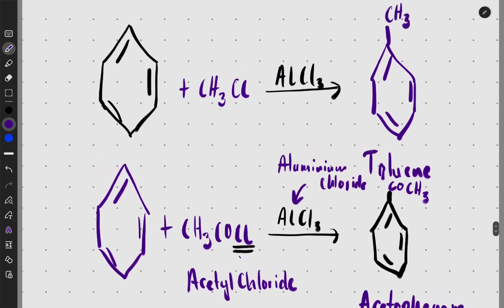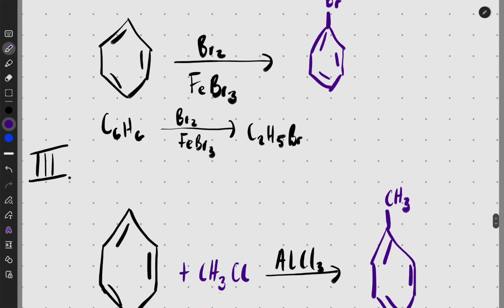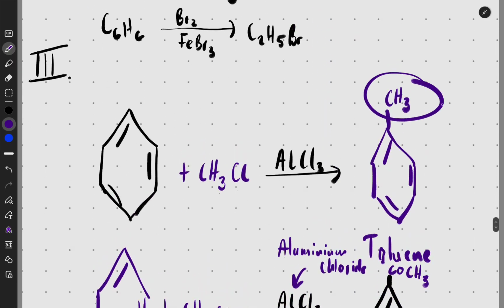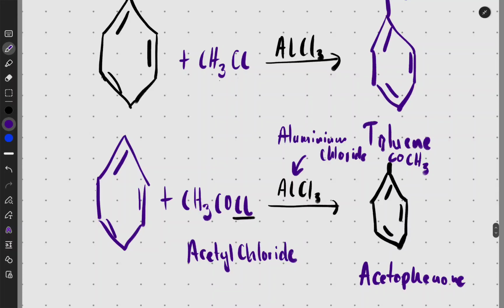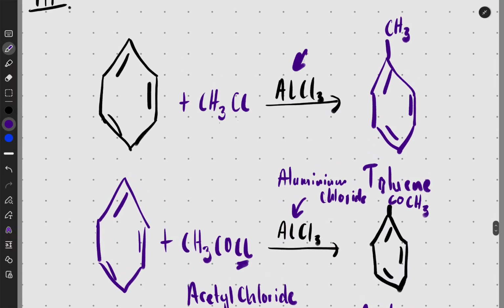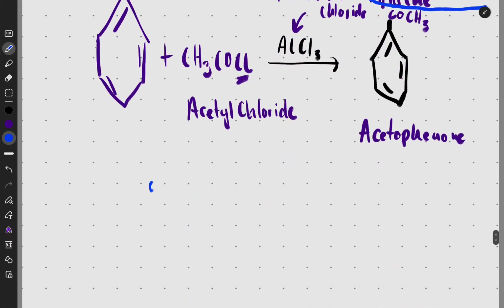What must you remember about the reactions of benzene? First, you'll be putting bromine, and then the other one is when you are adding a methyl or something else. You want to put something else, but that something had a chlorine. And you put your aluminium chloride here, and what does it do? That aluminium removes the chlorine and the hydrogen, and that something will stick. So that is how we make toluene, which is very important. This is an important one which I want you to remember. It's actually the most important one right now, the production of toluene, okay? Although they can ask this other one as well.